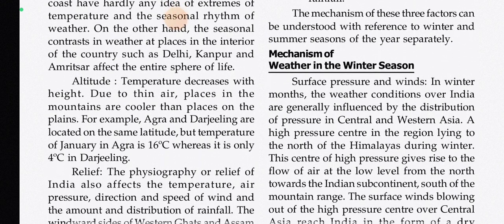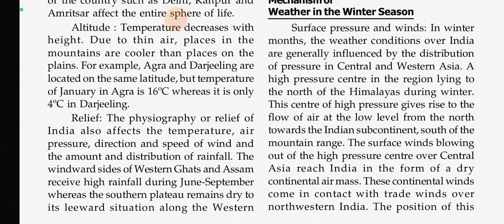Altitude. Temperature decreases with height due to thin air. Places in the mountain are cooler than places on the plains. For example, Agra and Darjeeling are located on the same latitude, but the temperature in January in Agra is 16 degrees Celsius, whereas it is only 4 degrees Celsius in Darjeeling.